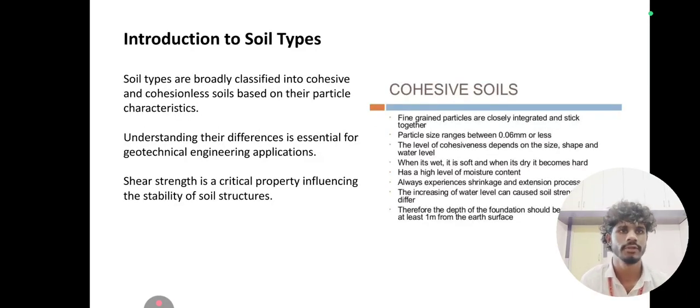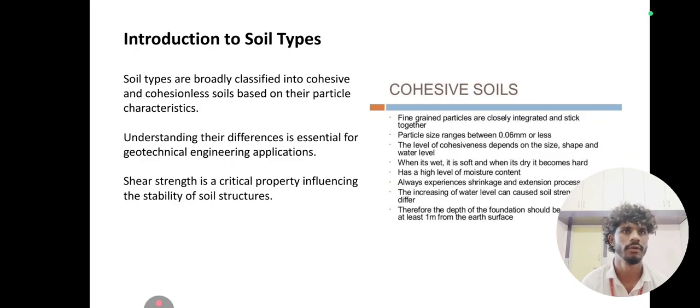First of all, introduction to soil types. Soil types are broadly classified into cohesive and cohesionless soils based on their particle characteristics. Understanding their differences is essential for geotechnical engineering applications. Shear strength is a critical property influencing the stability of soil structures.